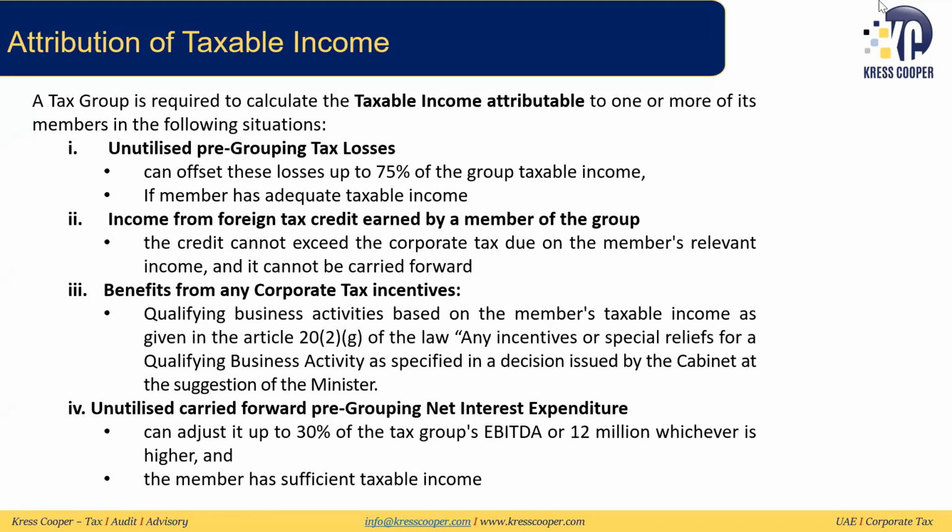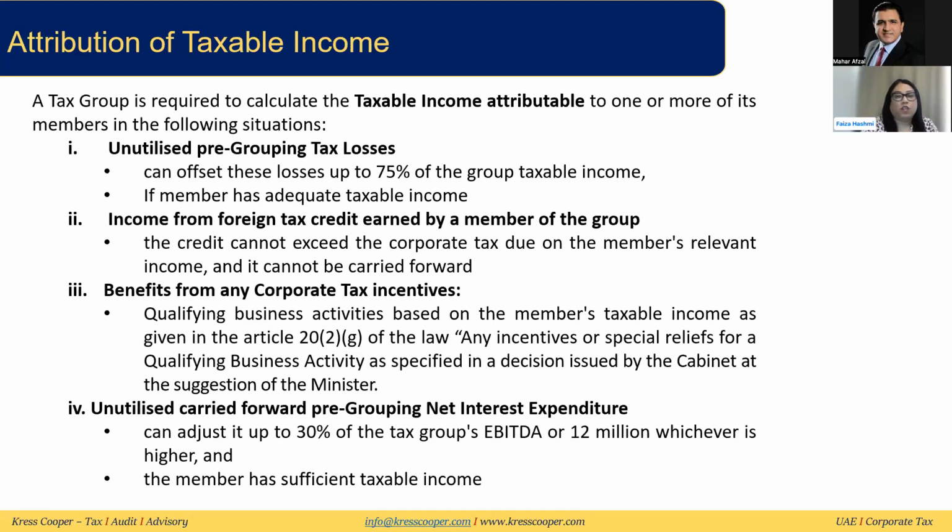Then we discussed the foreign tax credit that has been earned by one of the members of the tax group. That also cannot exceed the corporate tax due on the member's relevant income. So we will look at the member, the subsidiary who has this foreign tax credit, and not the tax group as a whole. If there are any benefits given under Article 22G to any of the companies of the tax group, then we will look at the individual company, not the whole tax group.